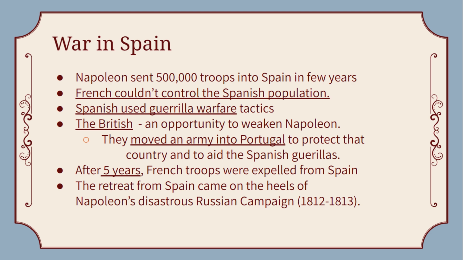The British see this as an opportunity to weaken Napoleon, and they move an army into Portugal to protect Portugal and aid the Spanish guerrillas. So they're getting supplies from the British. And it only takes about 5 years, but French troops are expelled from Spain. And this is going to happen right around the same time that Napoleon has his defeat in Russia.